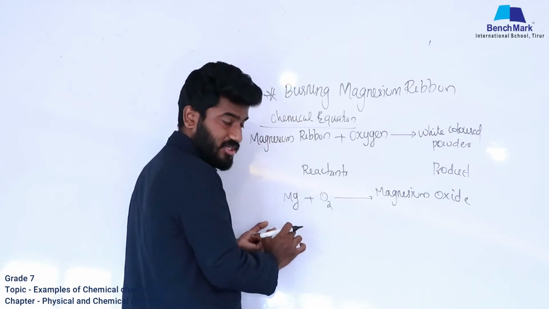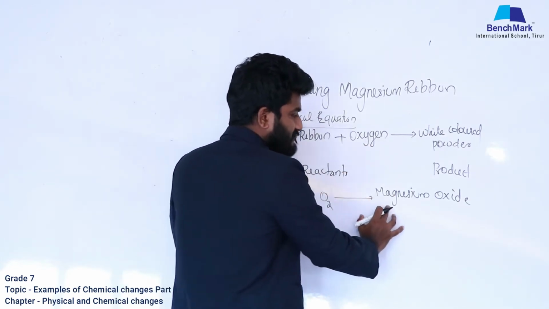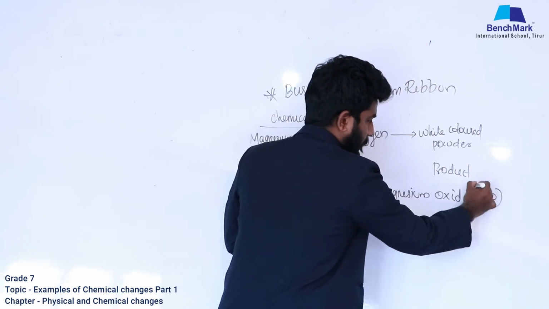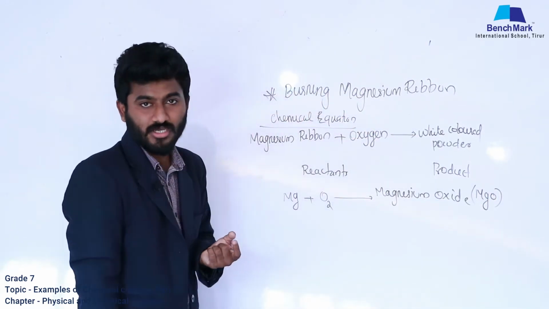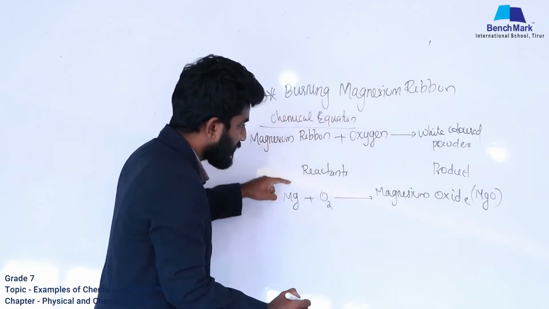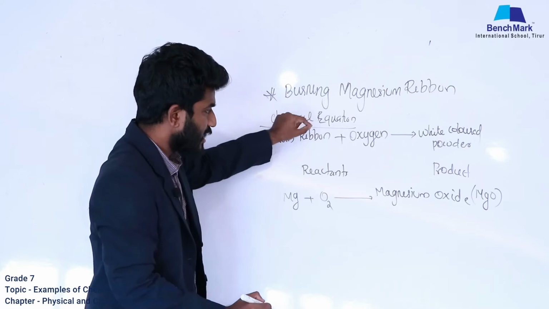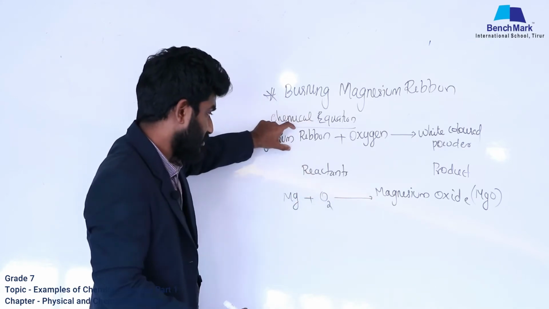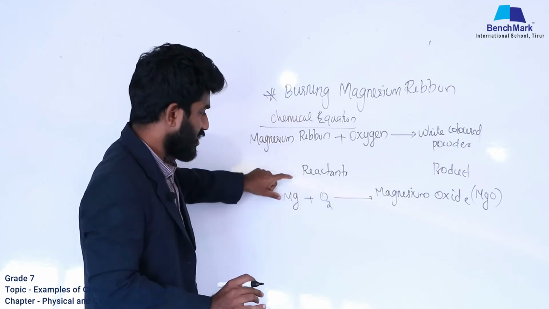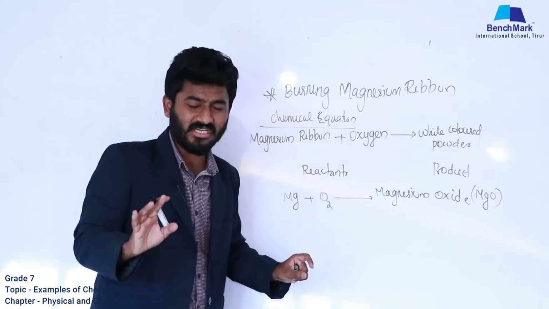Magnesium is written as Mg, oxygen is written as O2, and magnesium oxide can be written as MgO. So this is the chemical equation, and the earlier one is also a chemical equation, but here you made it into a shorter form. That is the only difference.